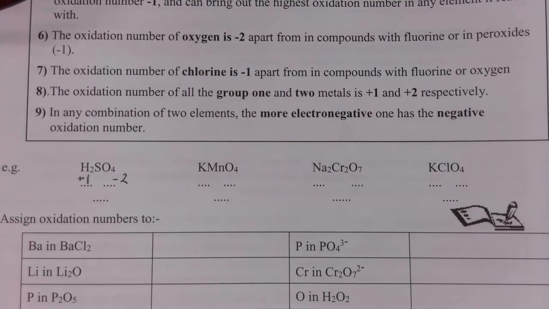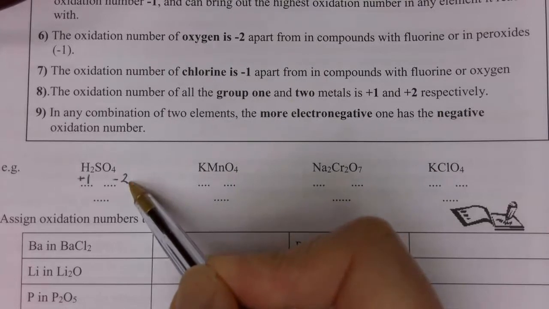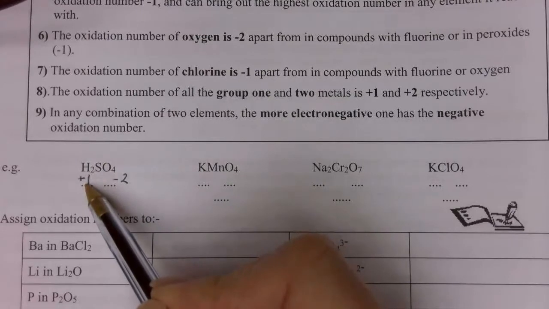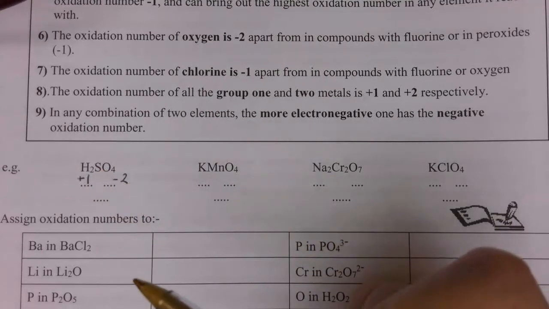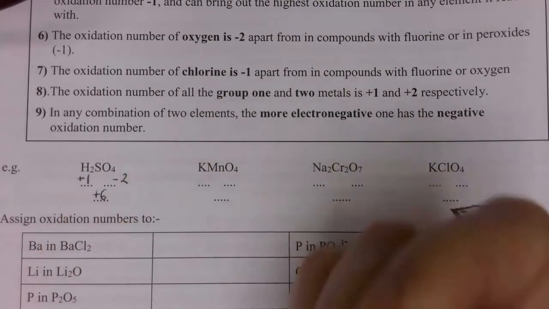We do know that this is a neutral compound, so the sum of the oxidation numbers needs to add up to 0. I've got 4 oxygens, each with an oxidation number of -2, so that makes -8. Each hydrogen has an oxidation number of +1, so that makes a total of +2. So therefore, to make the overall compound neutral, the sulfur must have an oxidation number of +6.